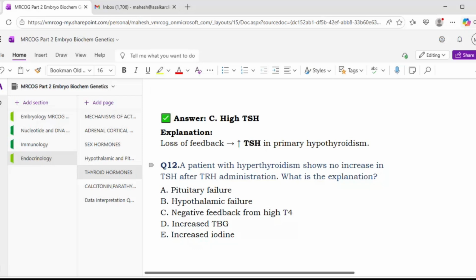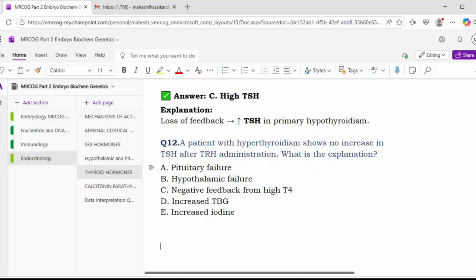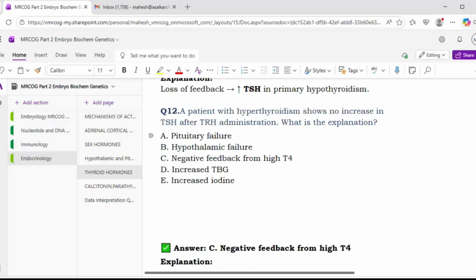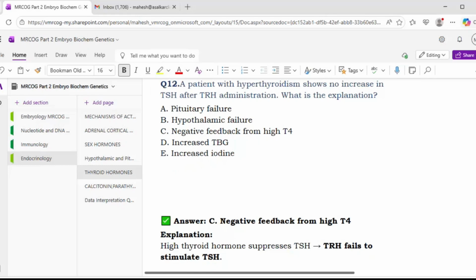So the patient is a case of hyperthyroidism. Okay. And there is no response to TRH. So is it the pituitary failure? There is already hyperthyroidism, no? So negative feedback from high T4. So this high T4 level will inhibit at the pituitary by negative feedback mechanism. So high thyroid hormone will suppress TSH. So TRH will fail to stimulate TSH.